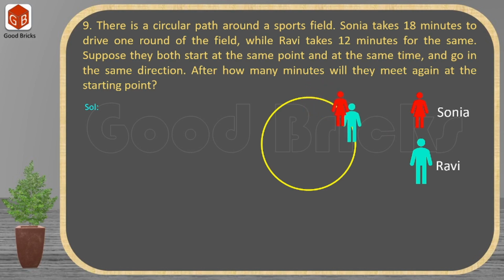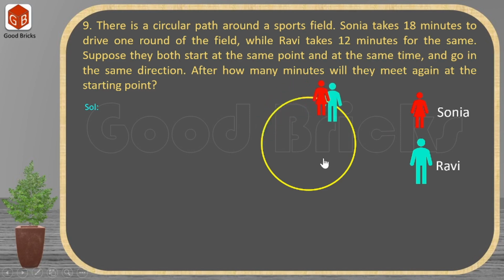Let us solve this word problem in this chapter. In this question, they said that Sonia and Ravi are driving around a circular path, and Sonia takes 18 minutes to complete one round around this path, whereas Ravi takes 12 minutes to complete one round around this circular path. Now the question is, after how many minutes both Ravi and Sonia are going to meet at the starting point? This is the question. Now they are going to meet at this starting point.